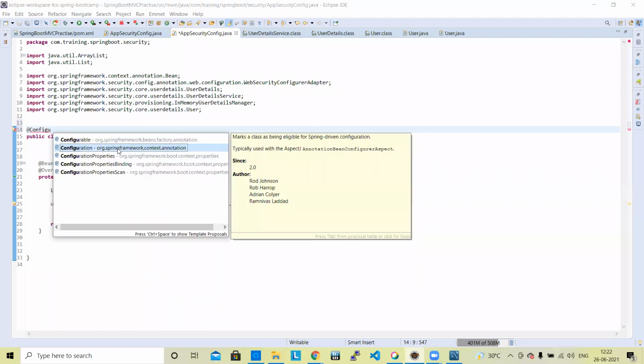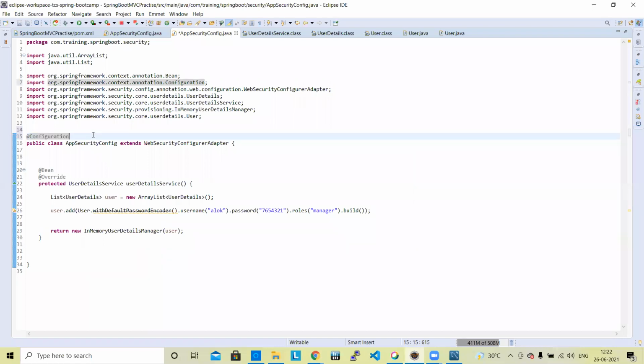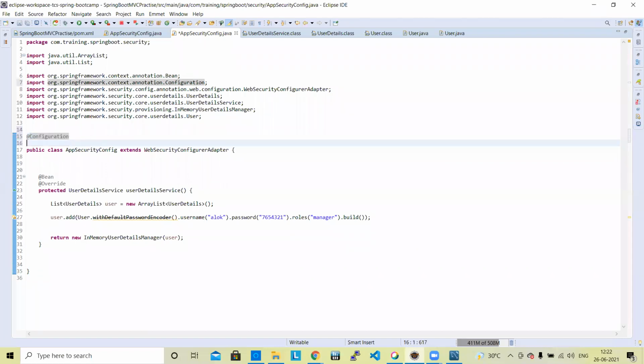The Configuration annotation needs to be added. Okay, and the second is Enable.